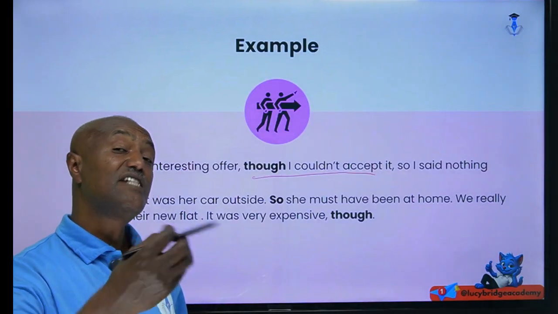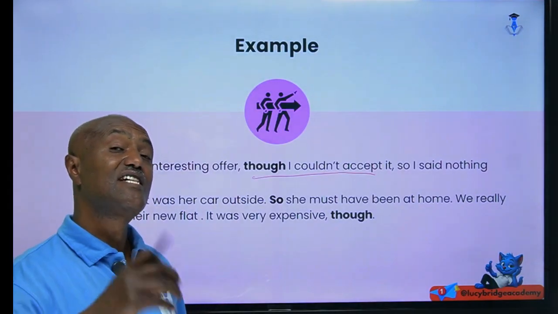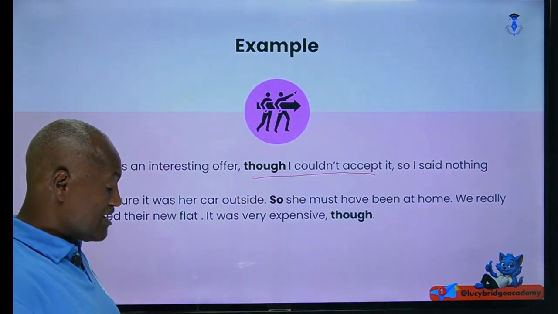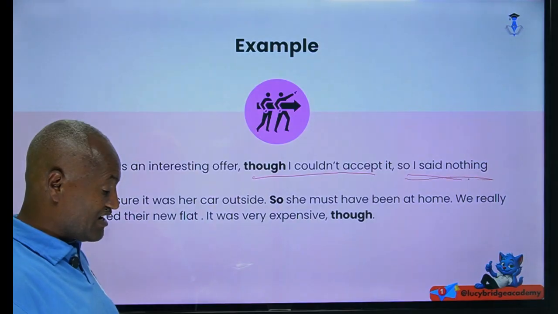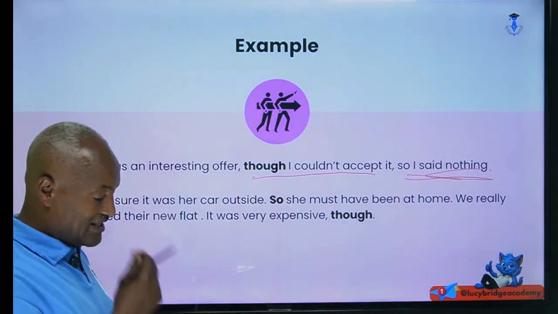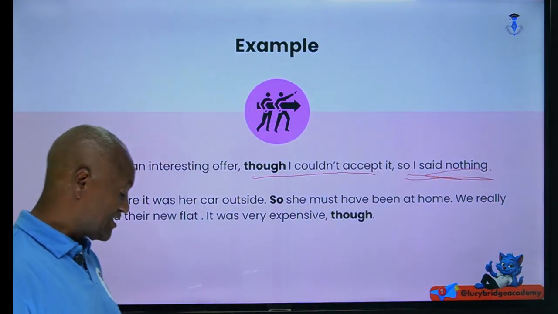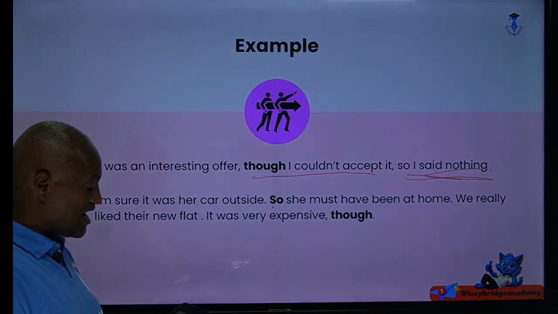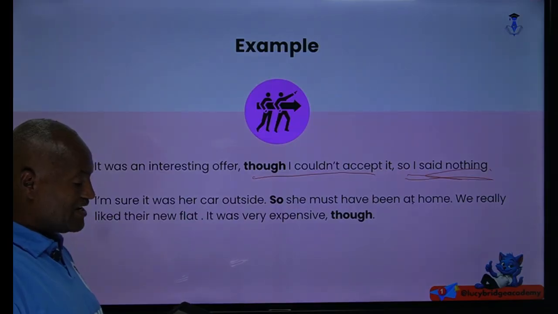If we say it needs, you can understand that this sentence needs what? Another sentence to be completed. This is what I need to tell you. So, "I said nothing." Again, the same thing. Here "so I said nothing" is subordinating. But when it is used as a connector: "I'm sure it was her car outside. So she must have been at home."